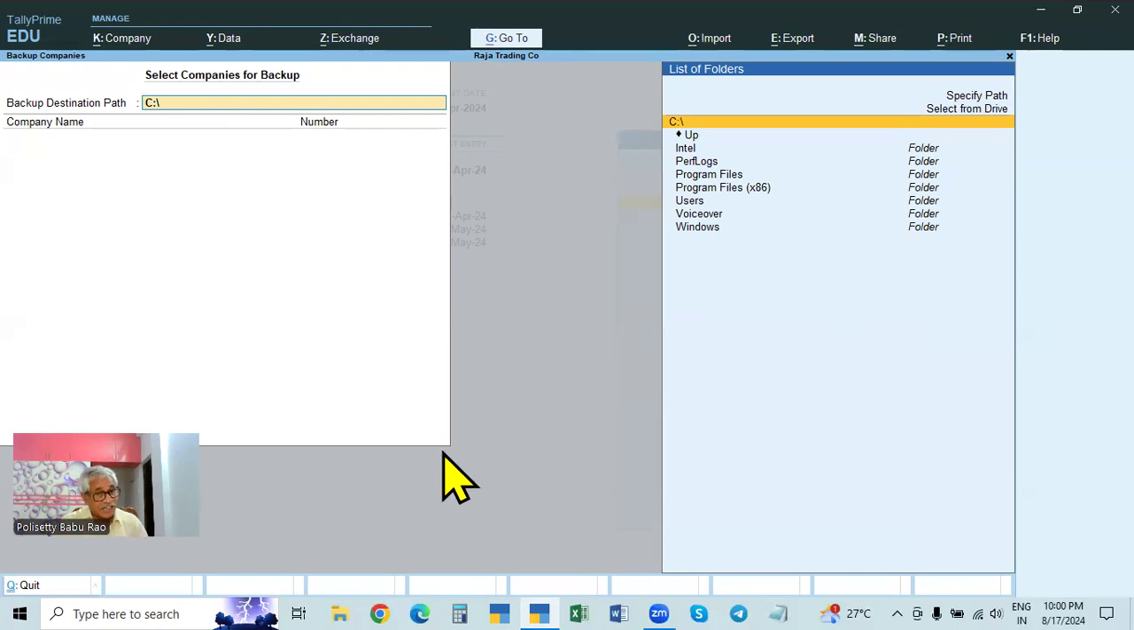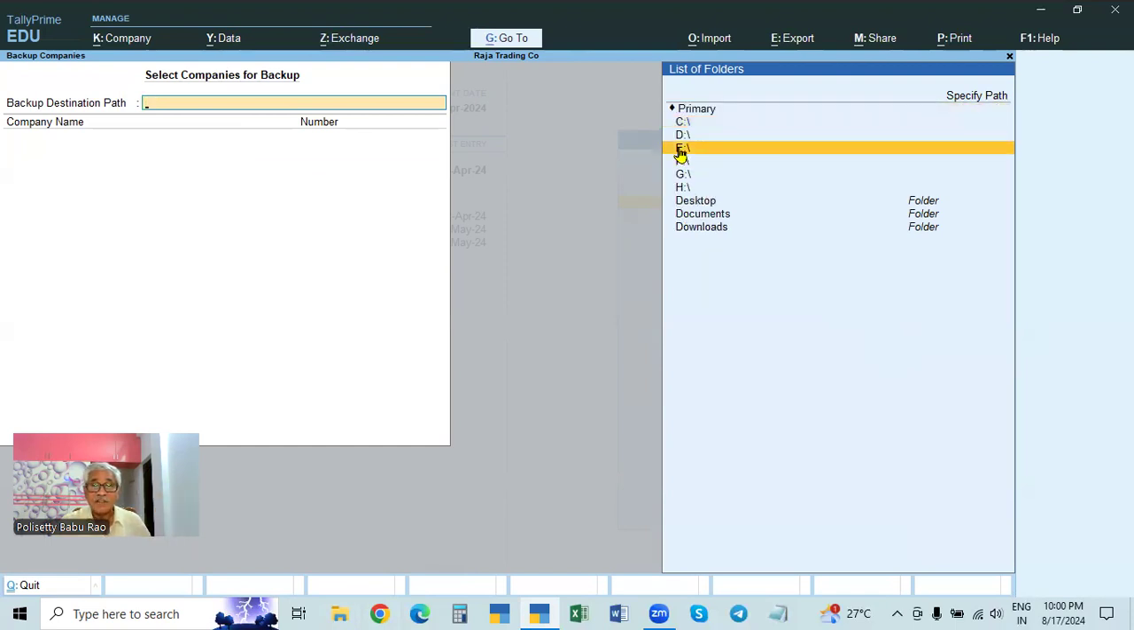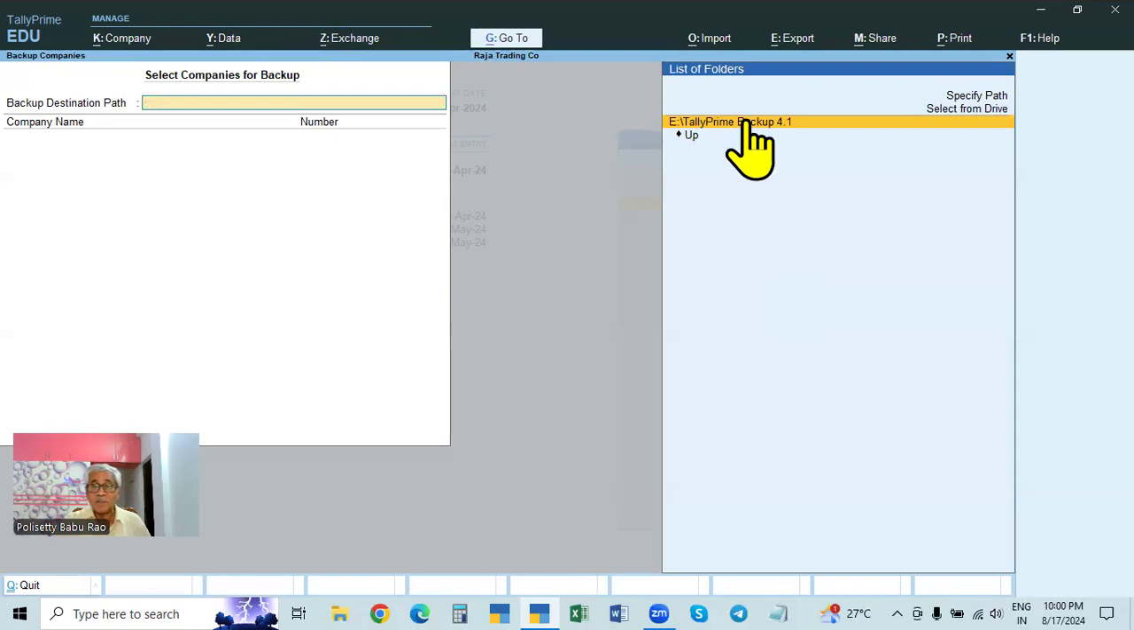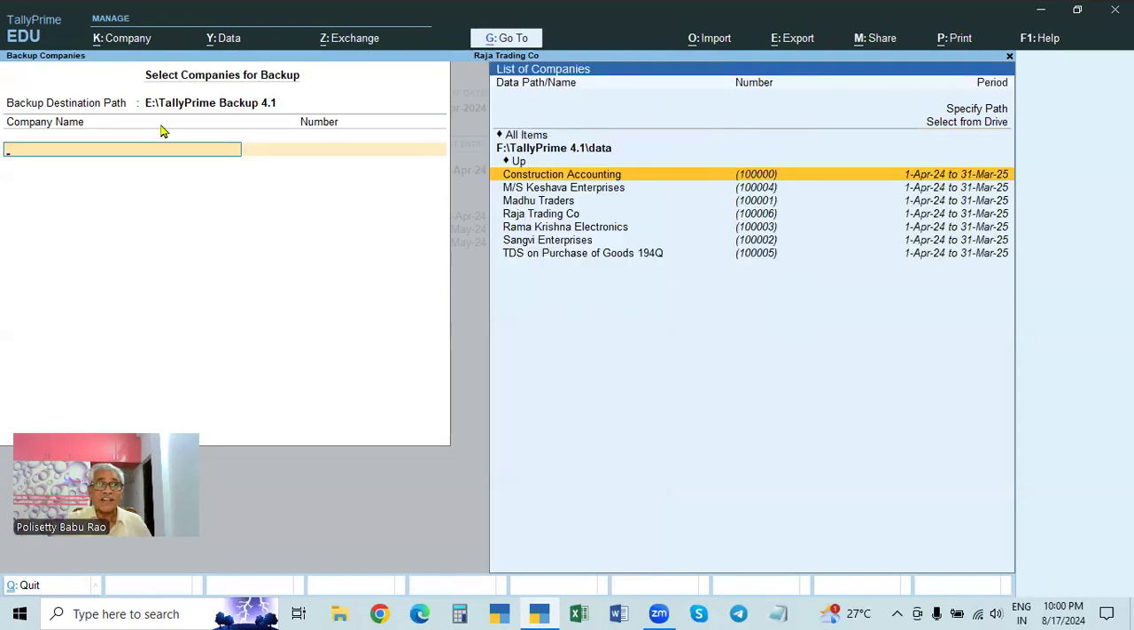If it is already created in advance, go to this. Select from drive. It is in E drive. Select E drive and click here. Tally frame backup 4.1. Enter this, and it will come up here. Enter again, and it will come here.